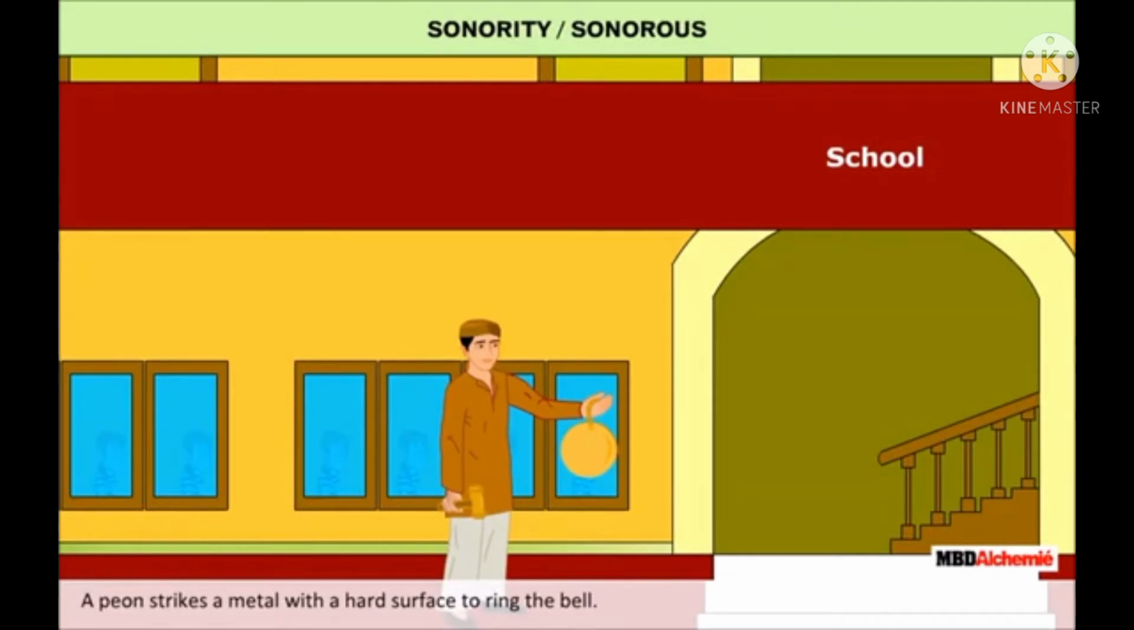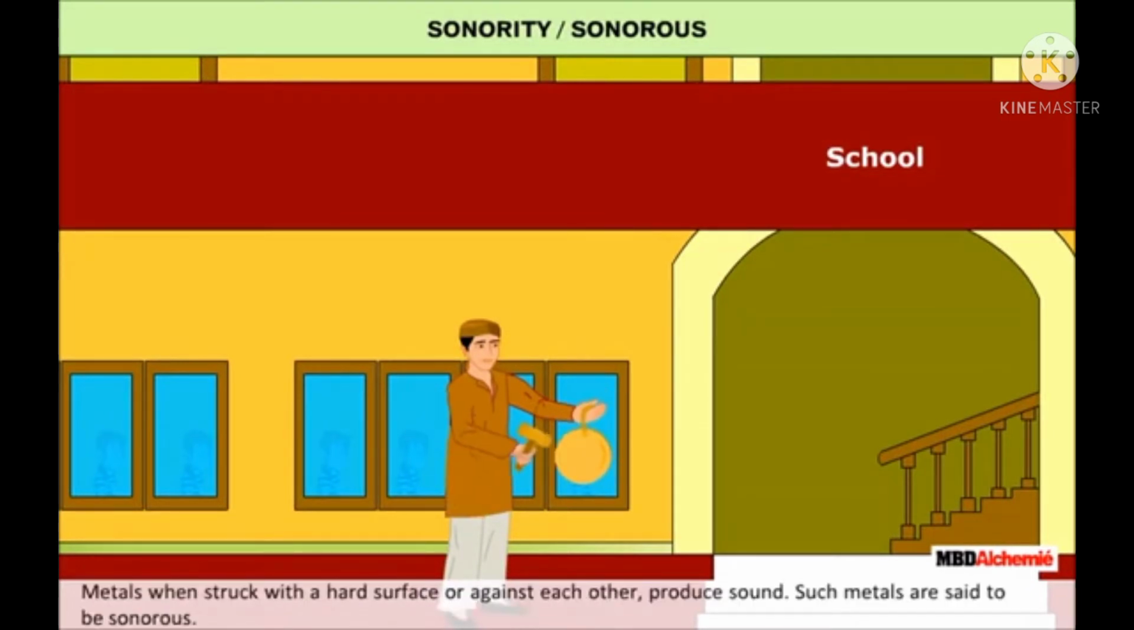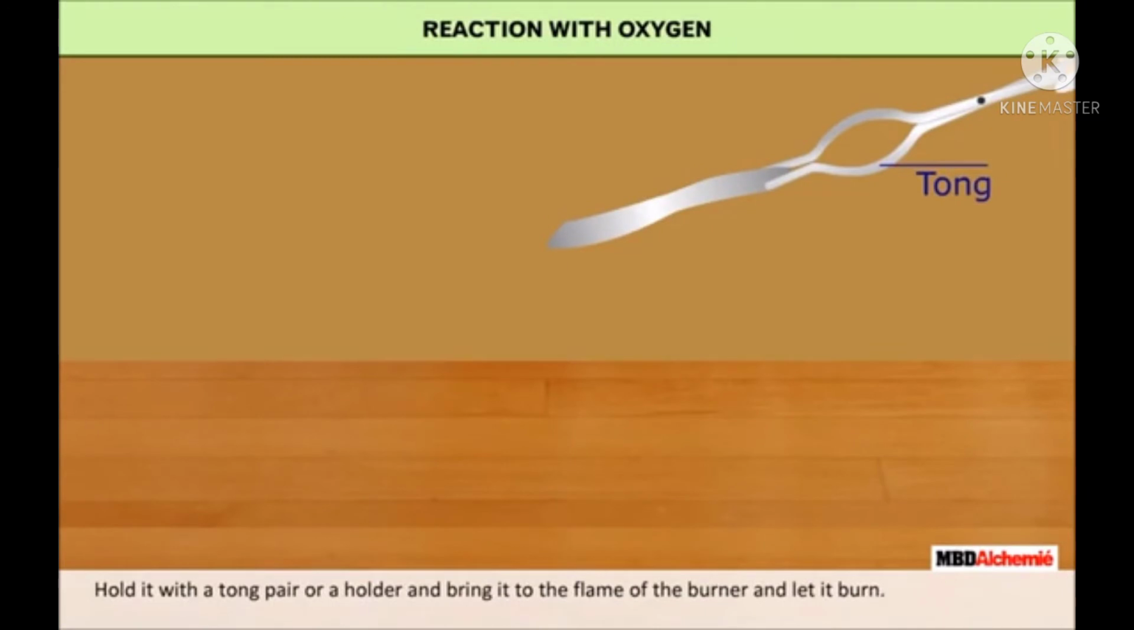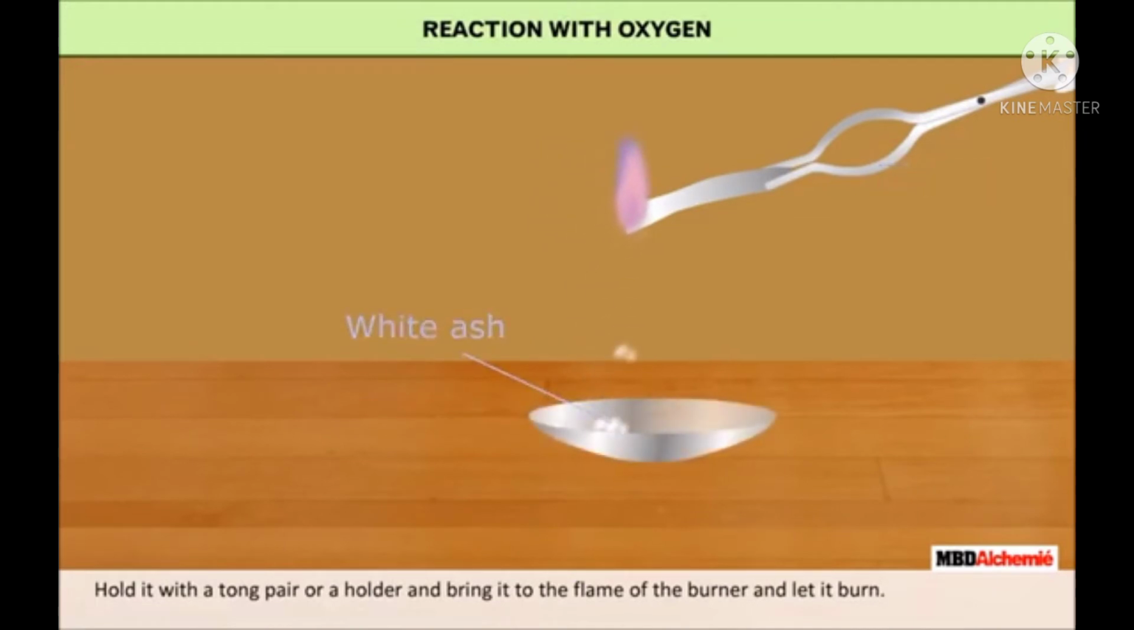Strike a metal with a hard surface to ring a bell. Metals, when struck with a hard surface or against each other, produce sound. Such metals are said to be sonorous. Take a strip of magnesium and clean it with sandpaper. Hold it with a tongs or holder and bring it to the flame of a burner and let it burn.